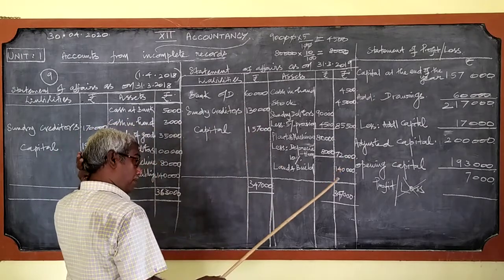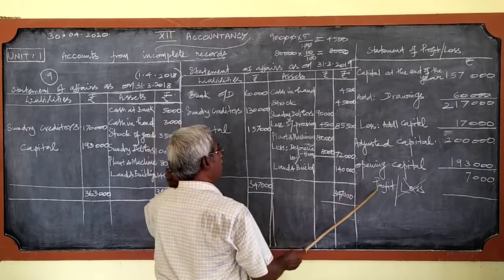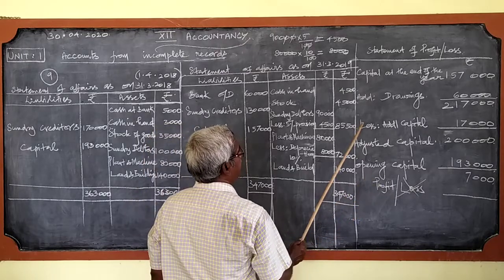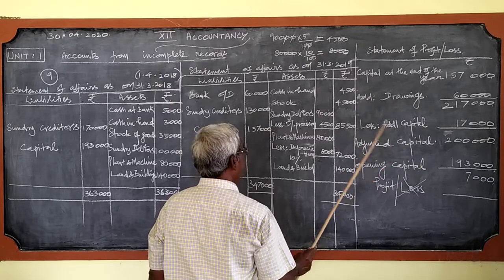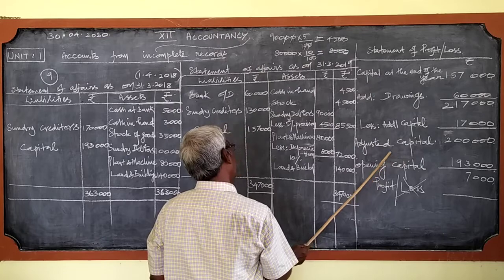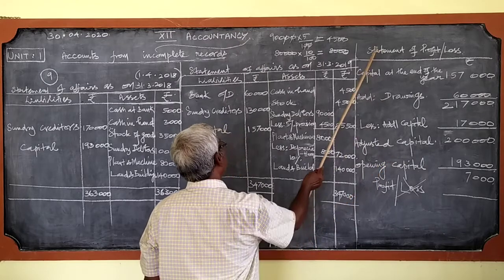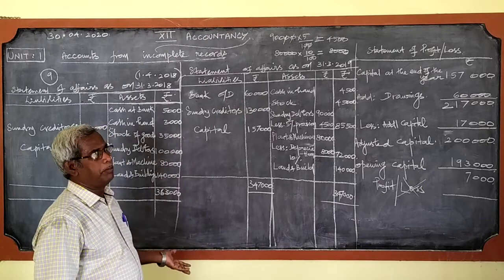Here in this problem also, you are supposed to find profit or loss after this. But what is given here, the drawings and adjusted capitals are only given. We will have to find the capital at the end of the year and the capital in the beginning of the year. The same model we have seen in problem number 8.